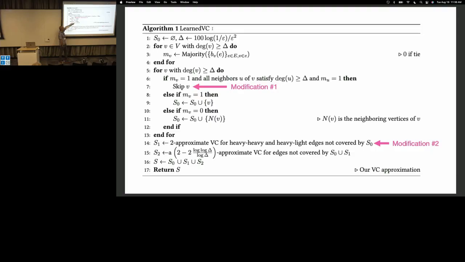I don't add it. Otherwise, I add the vertex. If it's predicted not in the cover, I add the neighborhood. So it's the same algorithm except I do this skipping step.